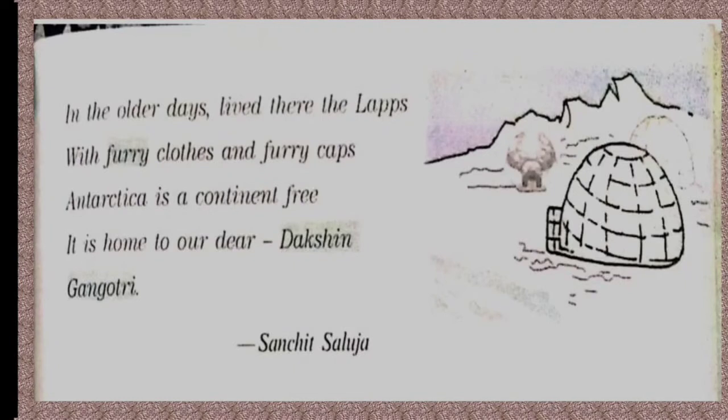That means Antarctica is not inhabited by anyone, and it is the home to our dear Dakshin Gangotri. Now, what is Dakshin Gangotri? Dakshin Gangotri is the first scientific base station of India, which is in Antarctica, right?